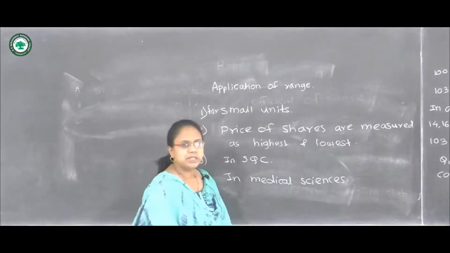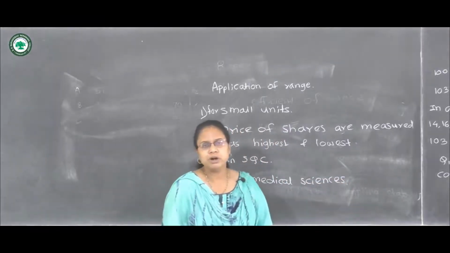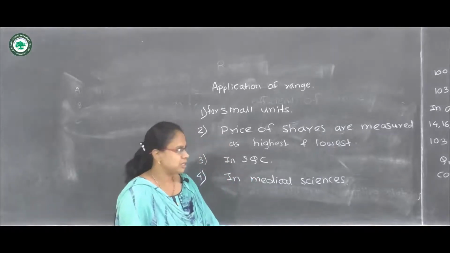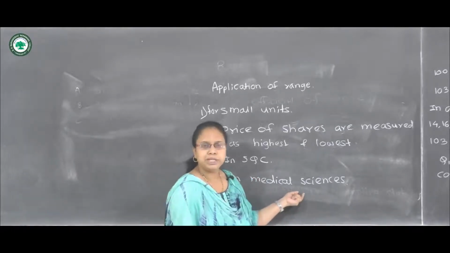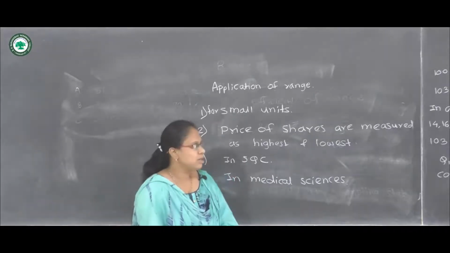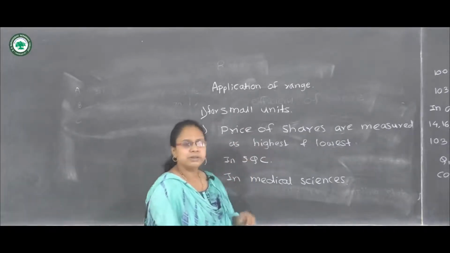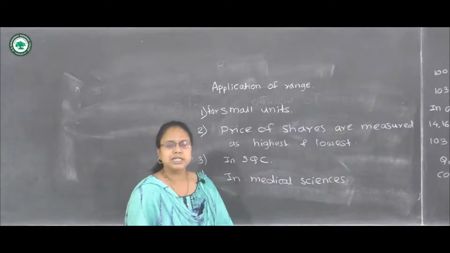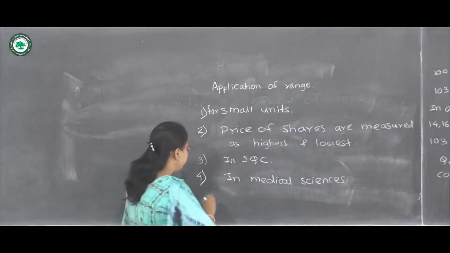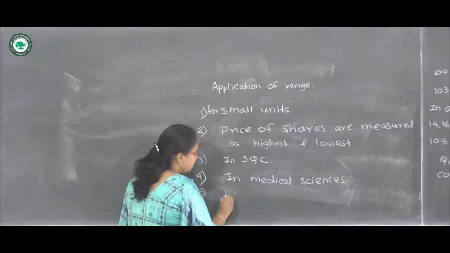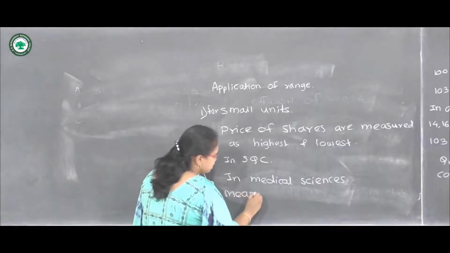While measuring the hemoglobin count or blood pressure of a person, the maximum and minimum of that is considered. So the measure of dispersion is widely used there. Also, while measuring the temperature, this is used.